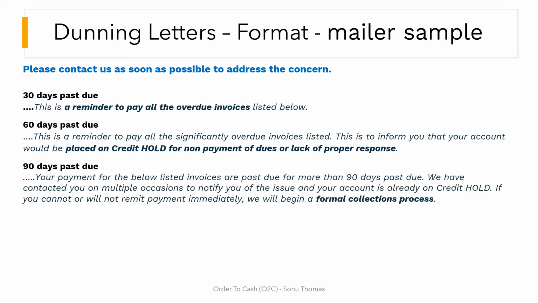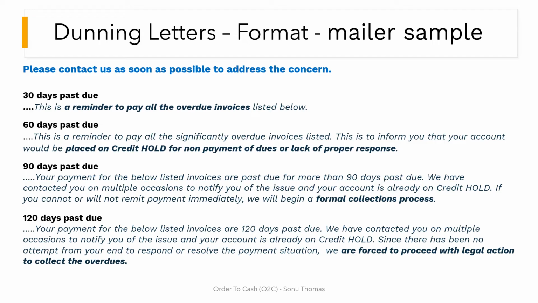In letter 3, we will gradually increase the tone of the mail and say that a formal collection process would be initiated or we'll involve a third party for collection. In letter 4, it will be a stronger email where we indicate to the client that we are forced to proceed with legal action to collect the overdues. So these are a very high level format or a mailer sample which can be used for a dunning letter.